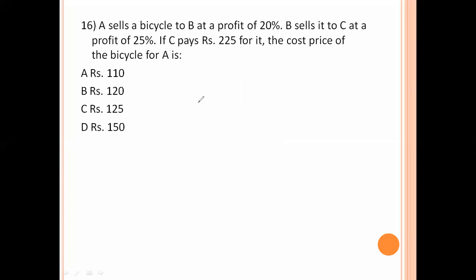A sells a bicycle to B at a profit of 20%. B sells it to C at a profit of 25%. If C pays 225 for it, what is the cost price of the bicycle for A? Cost price is X. A sells to B at 120%. B sells to C at 25% profit, which means 125% equals 225.